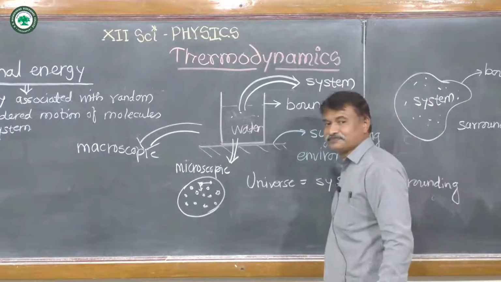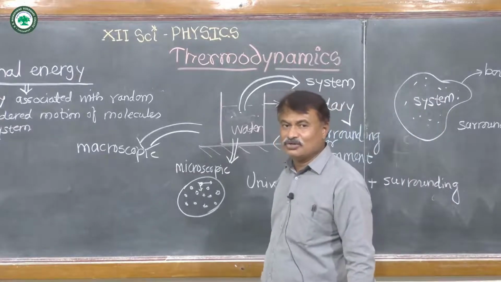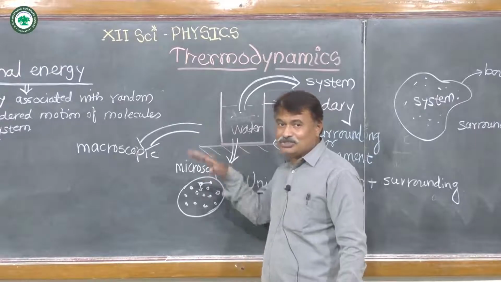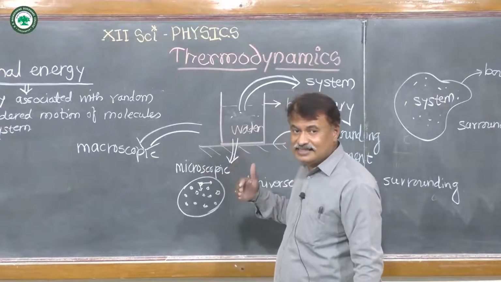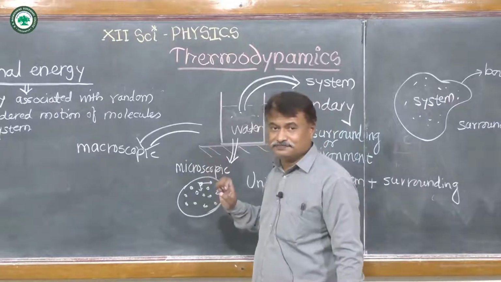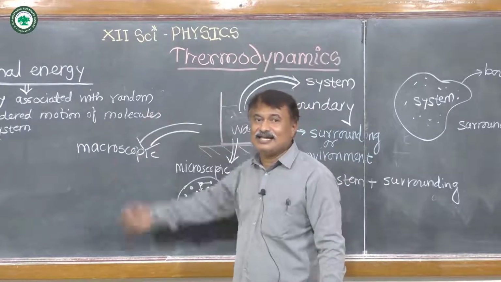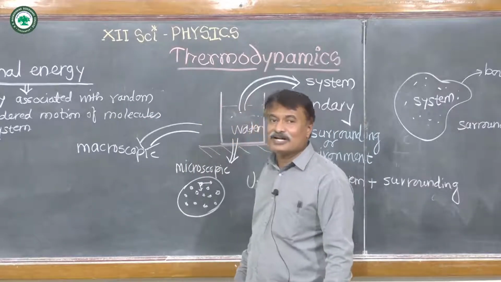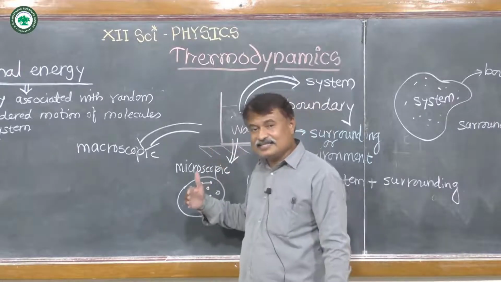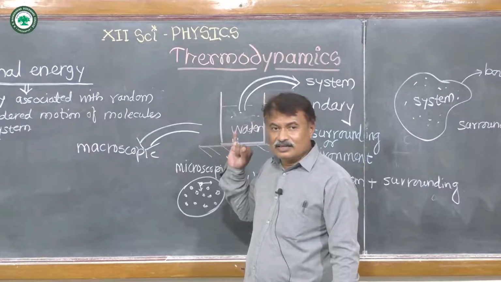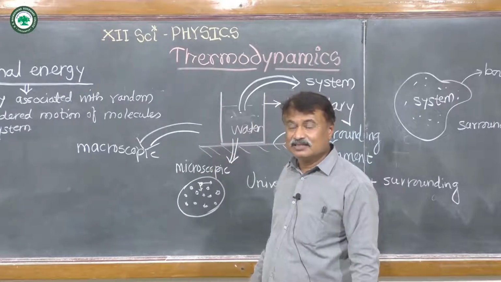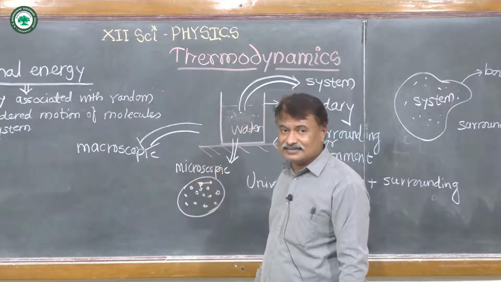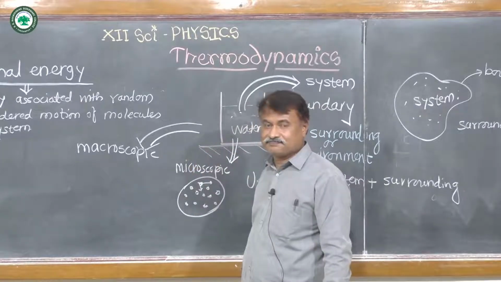Now if we consider a monoatomic gas molecule such as argon, in that case there is only linear motion, so kinetic energy is due to the linear motion. So there is translational kinetic energy. If you consider a polyatomic gas molecule like carbon dioxide, in that case there are rotational kinetic energy, vibrational kinetic energy, and also translational kinetic energy.